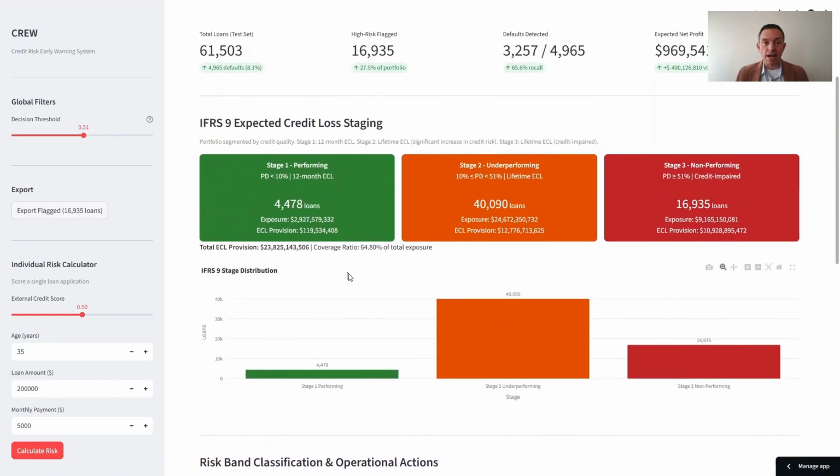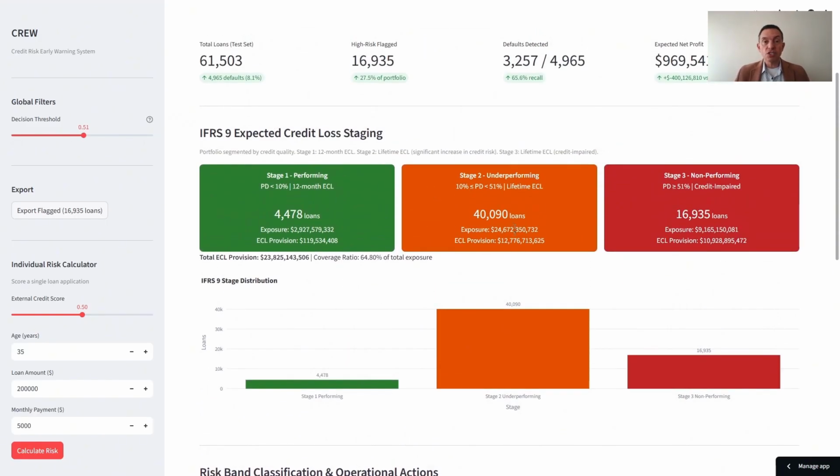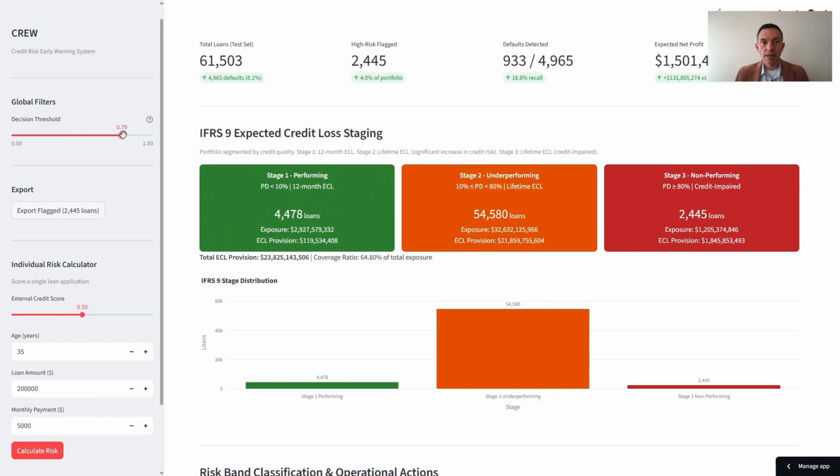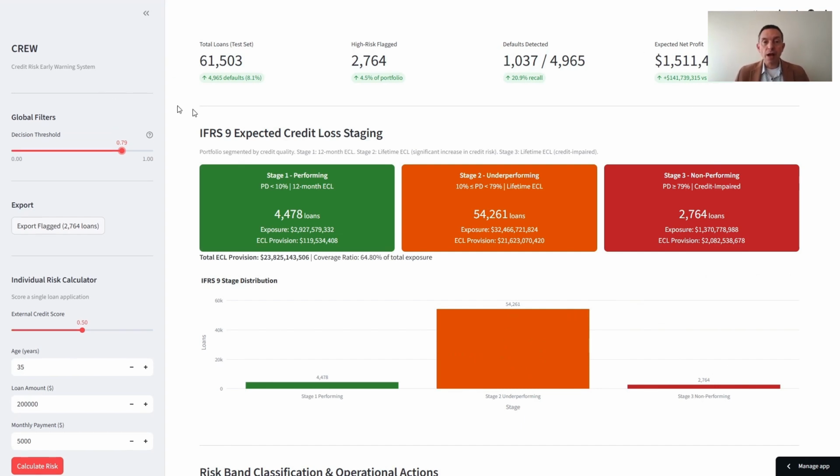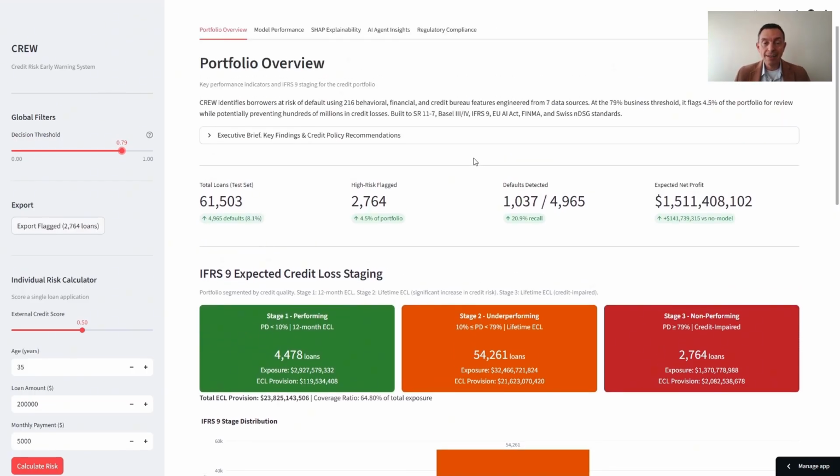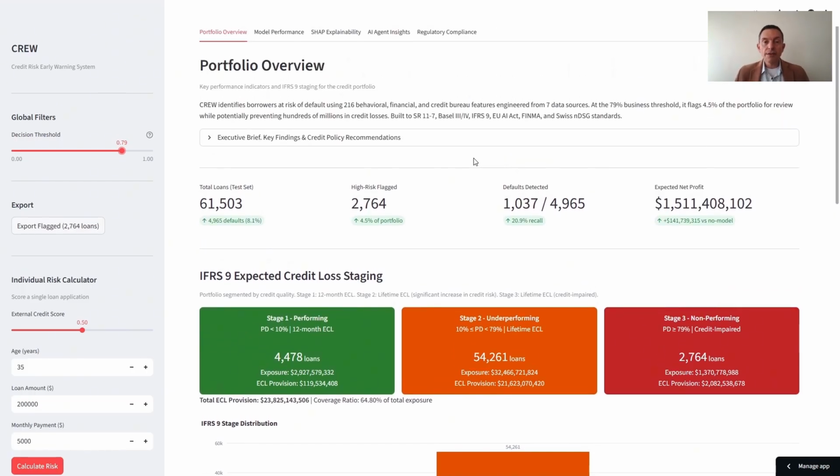Now see the KPIs. With this threshold, Stage 2 went down and Stage 3 jumps up. Expected net profit is under 1 billion. Back to 0.79: Stage 2 goes up, Stage 3 goes back to under 3,000, and the profit rises to 1.5 billion. This threshold is derived from real loan economics, capital efficient and evidence-based.